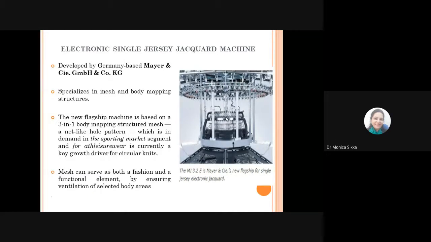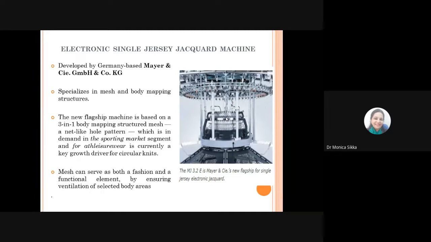As I told you before also, knitted shoes are a very common application of knitted products these days. And these net-like structures that you see on the upper part of the shoe are specially a product of these kind of mesh-like structures that can be created on these electronic jacquards.